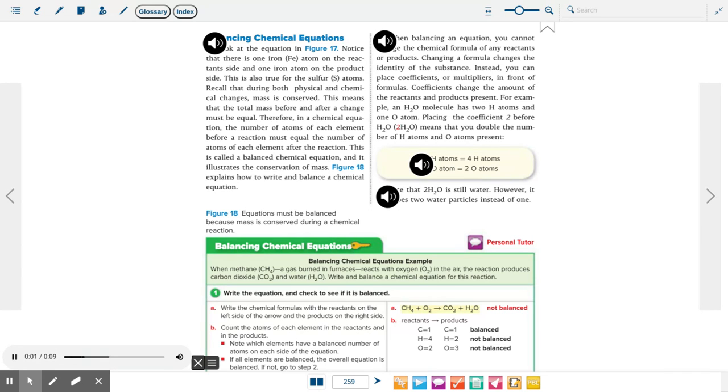2 times 2 H atoms equals 4 H atoms. 2 times 1 O atom equals 2 O atoms. Note that 2H2O is still water. However, it describes 2 water particles instead of 1.